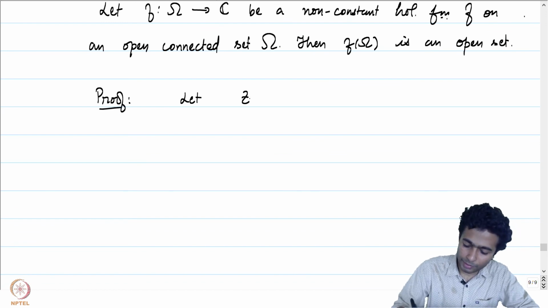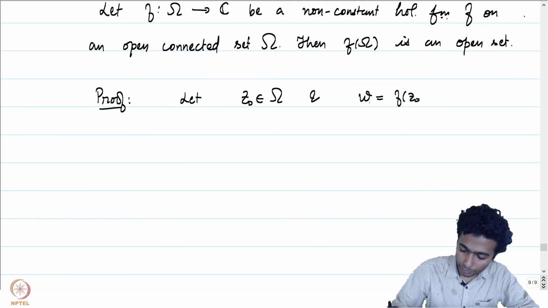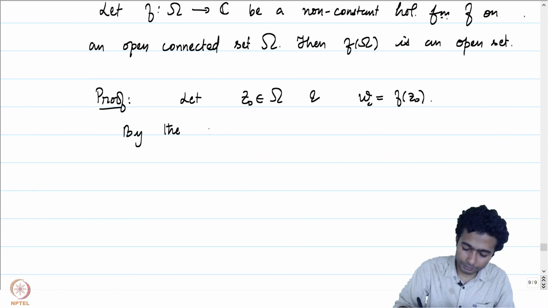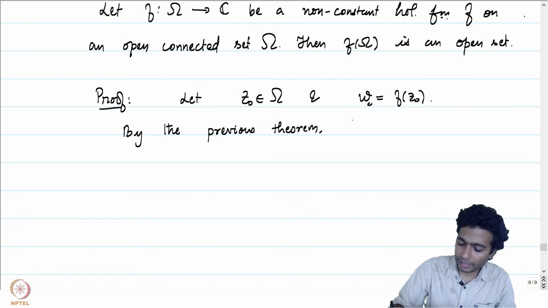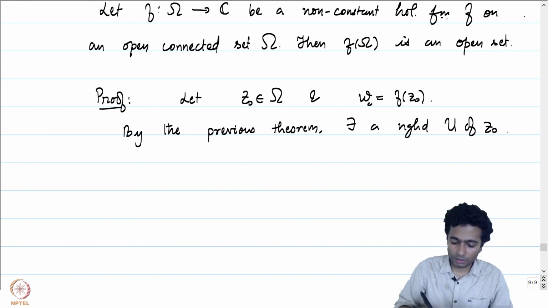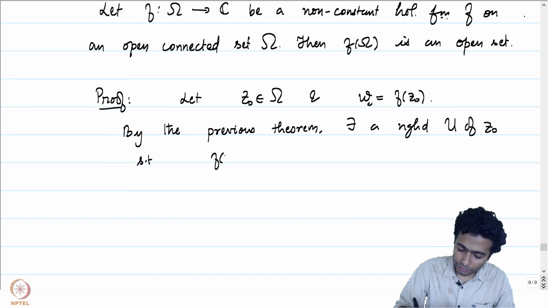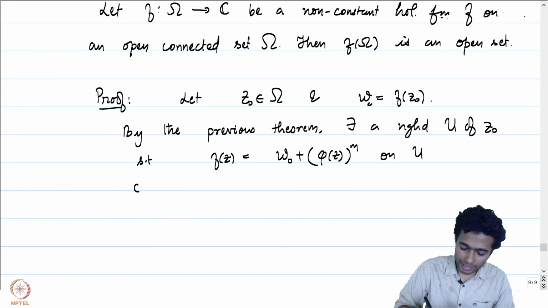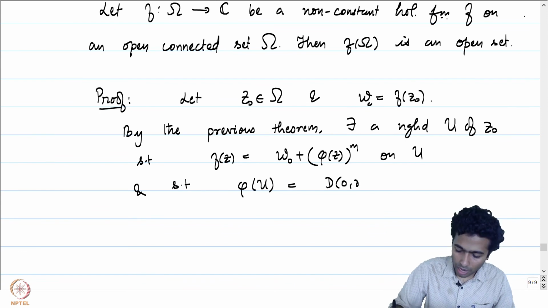Let z0 be in omega and w0 be equal to f of z0. By the previous theorem, there exists a neighborhood U of z0 such that f of z is equal to w0 plus phi of z to the power m on u, and such that phi of u is equal to D0 r.